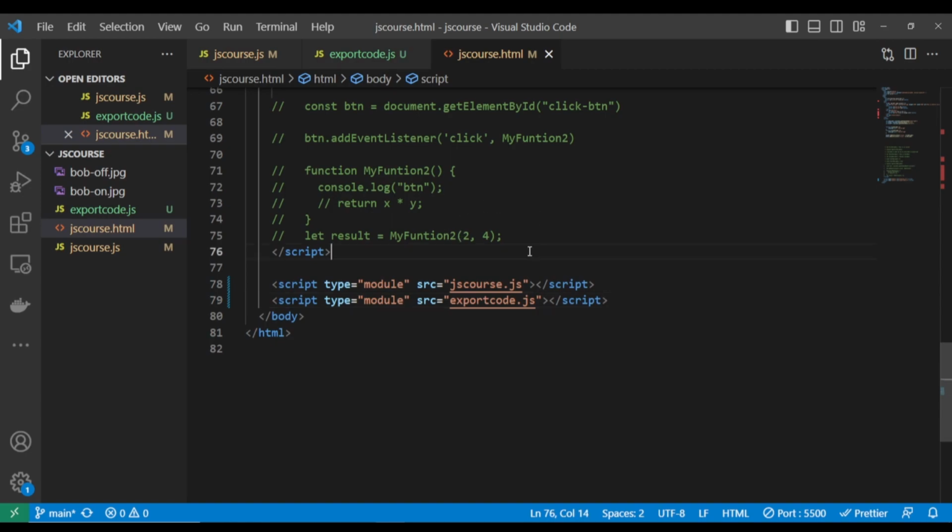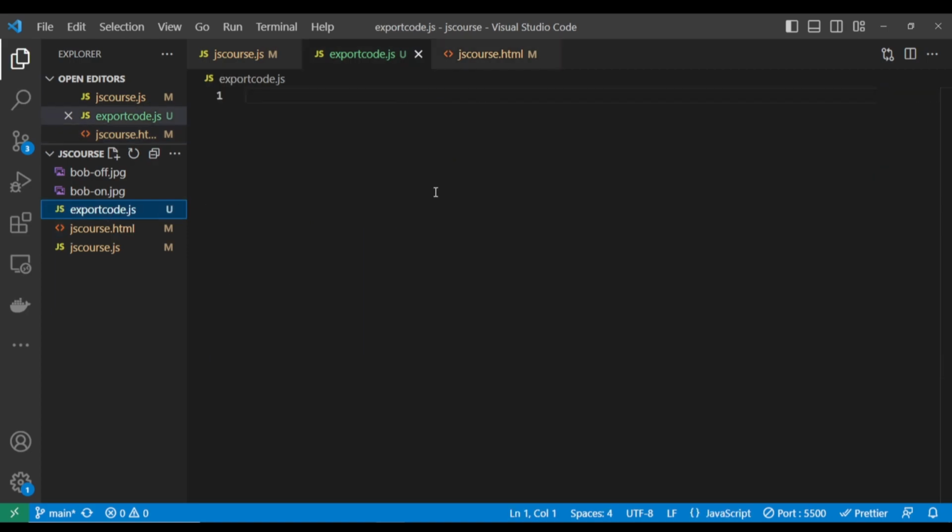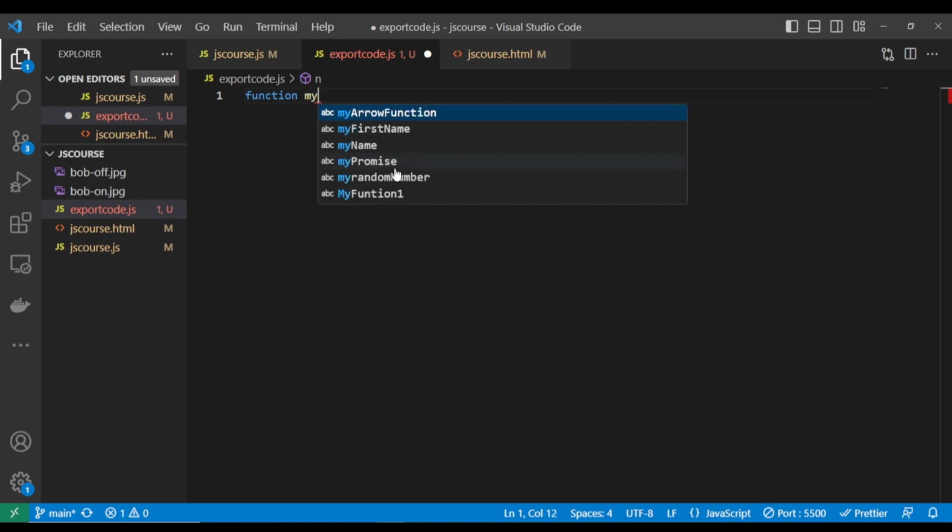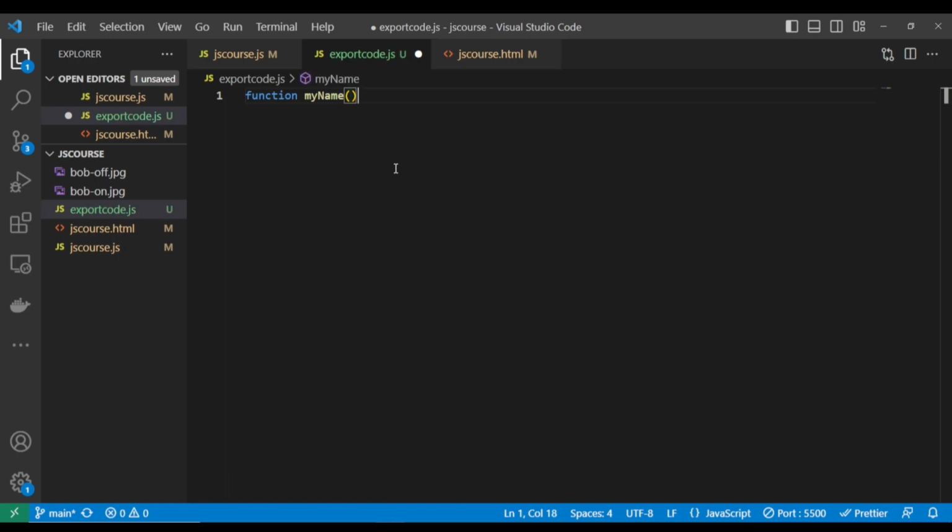Let's quickly do this now. We'll go back to this code. We have just created this export code.js. So let's write a simple function. Let's call it myName. We'll give it a name parameter, and I will say return name.